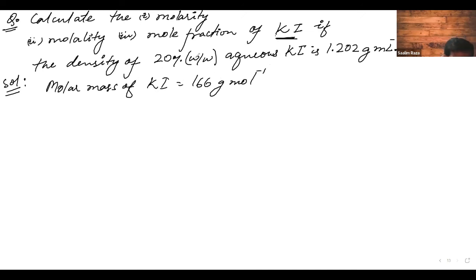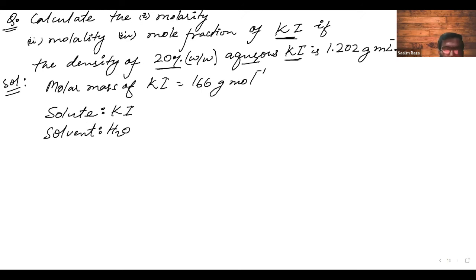Okay. So first of all, what do you do? First of all, you find it is mass by mass, right? So if it is mass by mass, you will know the mass of KI. And first of all, tell me what is the solute here. KI. What is the solvent? Yes, very good. H2O. Correct. Aqueous means H2O. I've given you the molar mass. You know the solute, you know the solvent. The only information they have given is about 20% weight by weight. Don't worry about the density. Okay, now you just deal with some things that you already know.